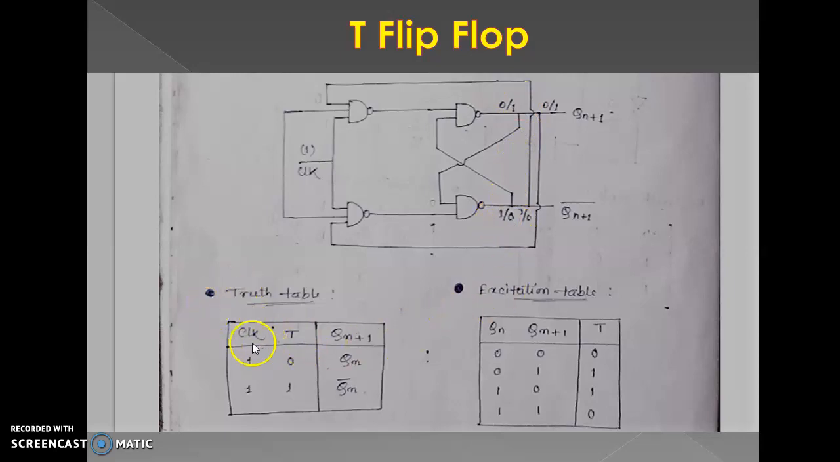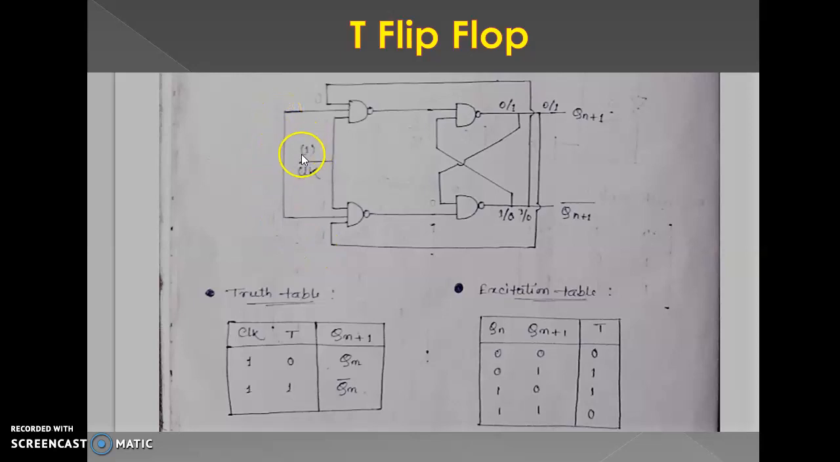This is the truth table. Clock, T, and Qn plus 1. Clock is always 1, that's why 1, 1. T is the single input, that is 0 and 1. Qn plus 1 is the present output value. At first, T value is 0. We put the value 0.